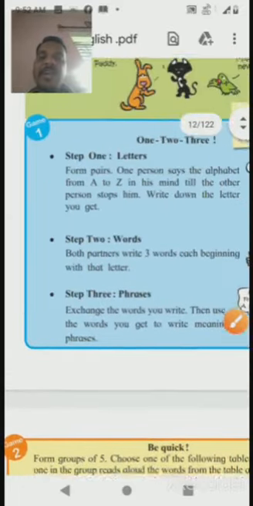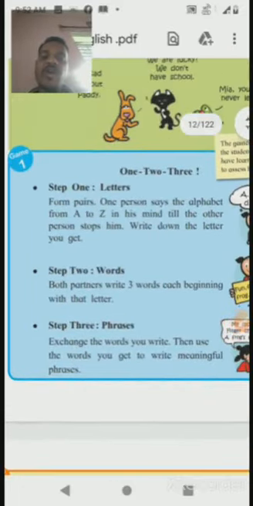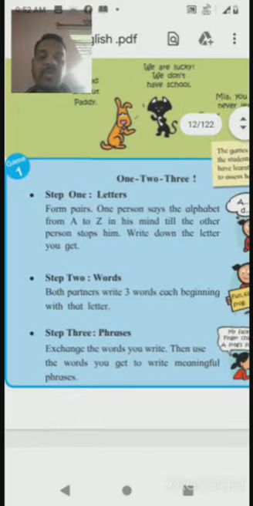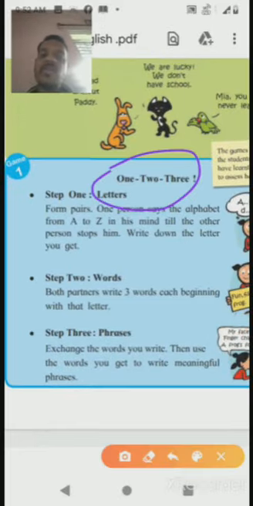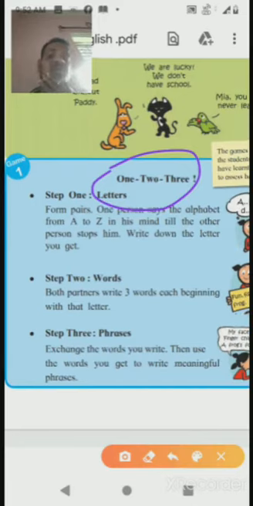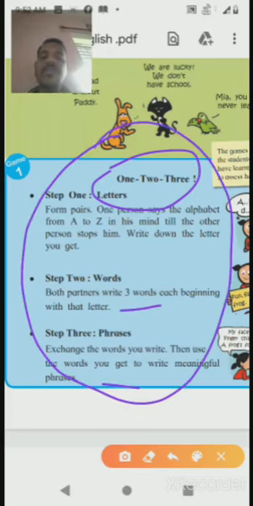And that day we had seen one activity, the 1 2 3 activity. I had already told you that you have to choose one letter, write 3 words of that letter and make 3 phrases, but not a single student from your class had done that activity or the homework and sent it to me.